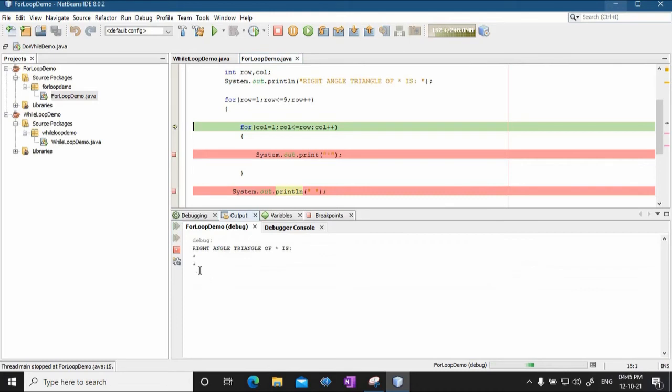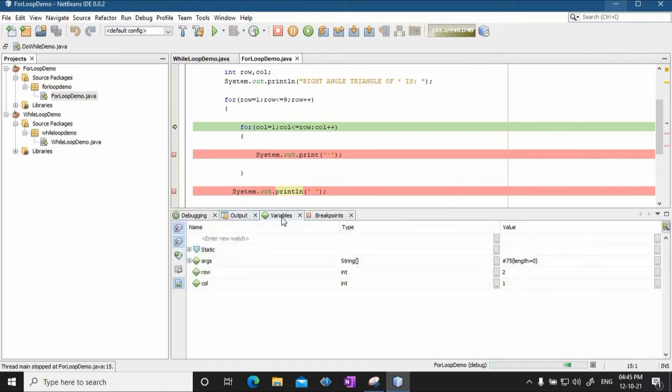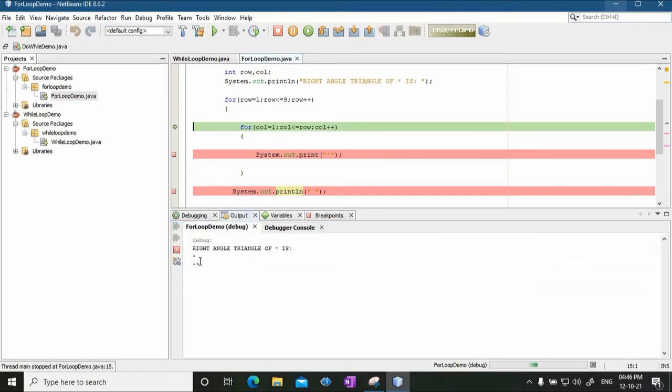Okay, so you can see another star getting printed here, and after printing star, it increments the value of column which is 1, now column will become 2. Okay, and then it is going to print another star. So you see there are 2 stars which are printed on the same row.